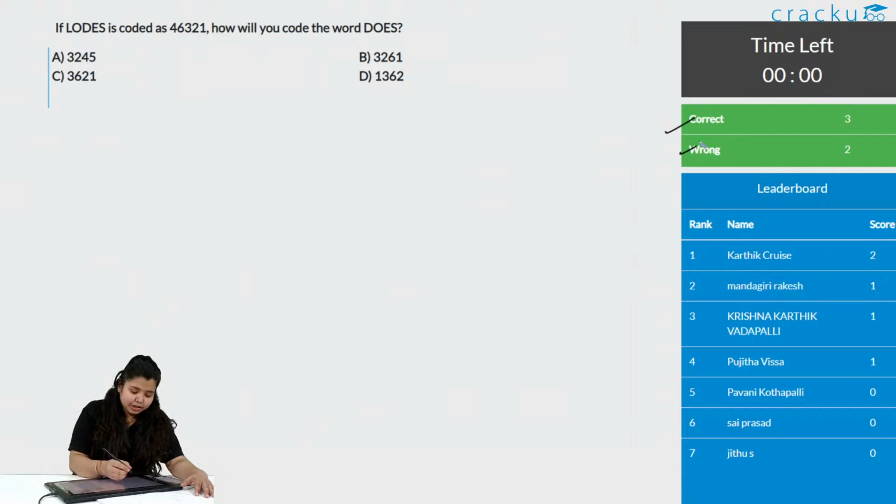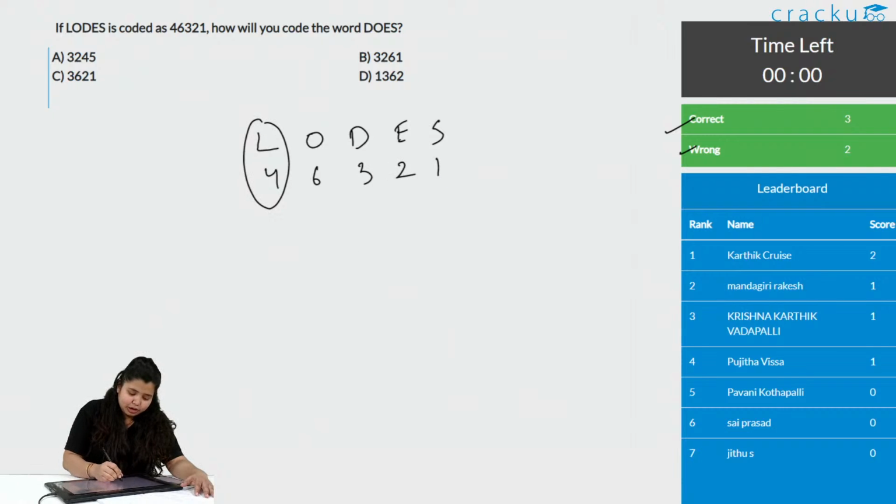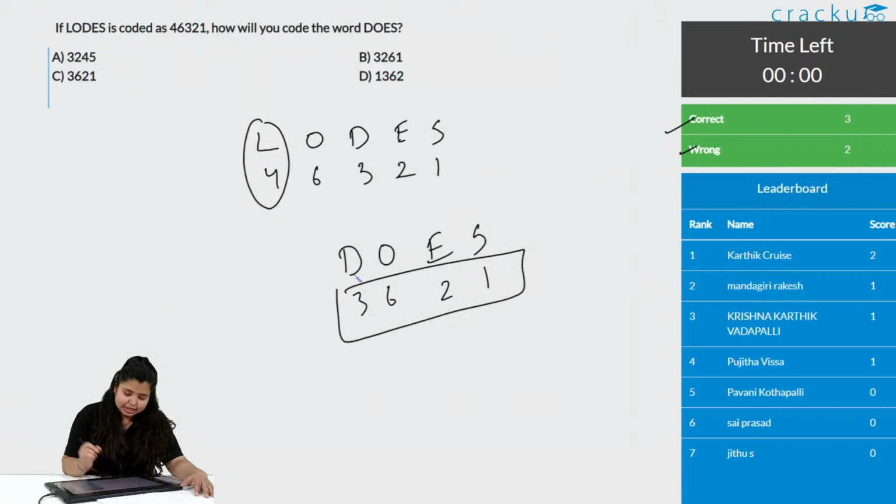Let us see how we do this. Okay, really easy. This is given, the other thing is given. We got the code for each thing. What is it asking? It is asking for DOES. D is 3, O is 6, E is 2 and S is 1. Answer is 3621. Option C is the correct answer. Let's go to the next question.